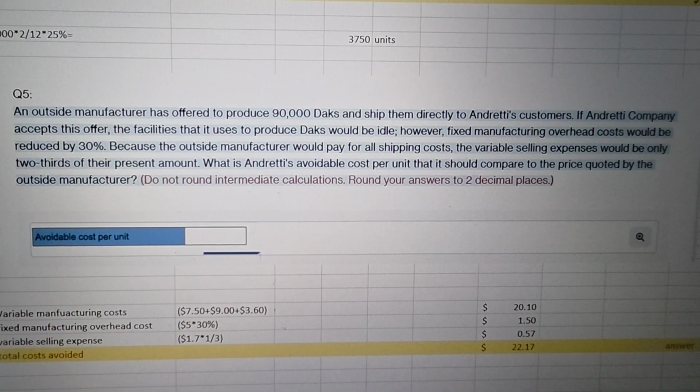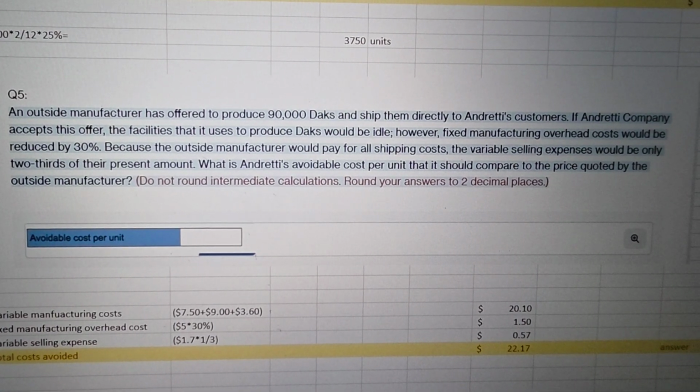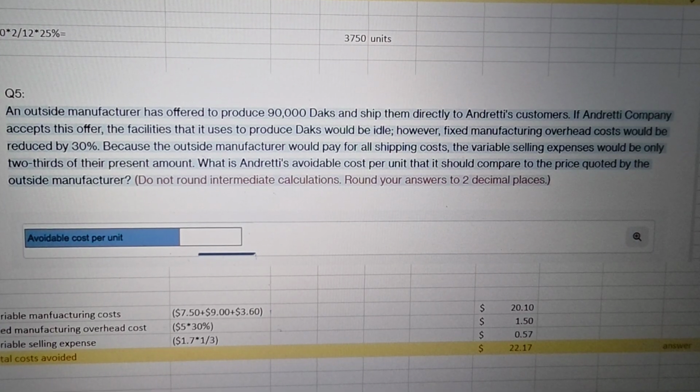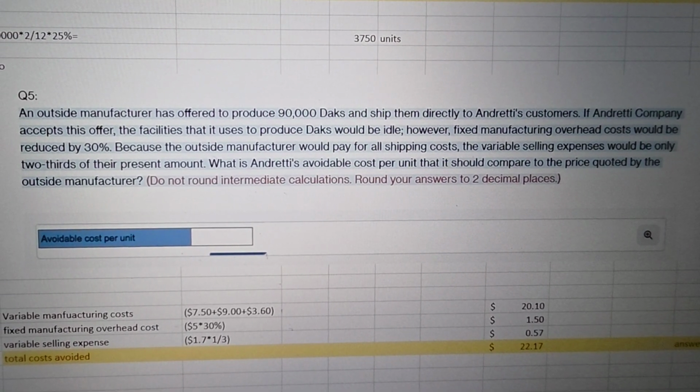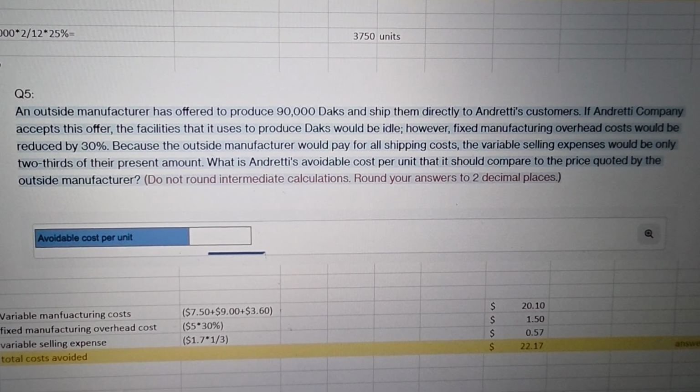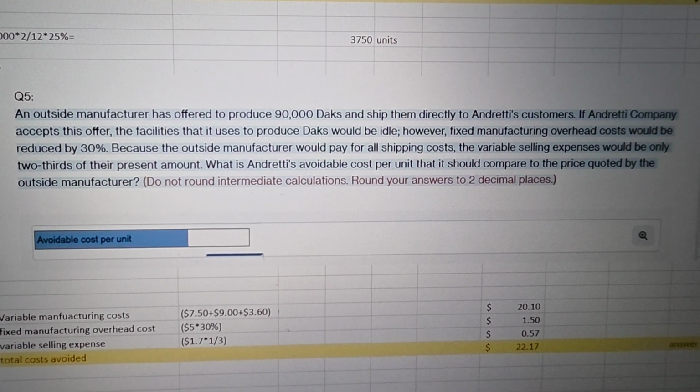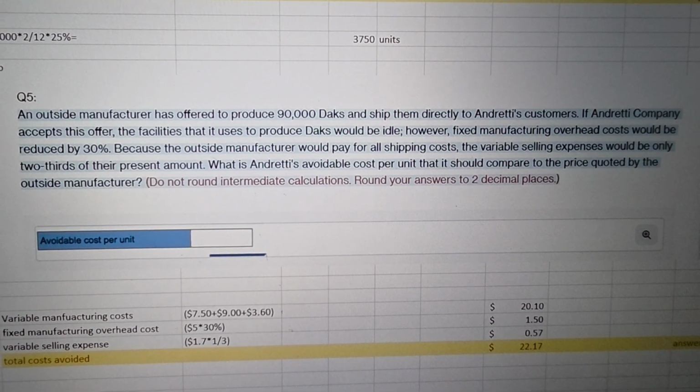So an outside manufacturer offered to produce 90,000 units and ship them directly. If Andretti Company accepts this offer, the facility it uses to produce Dart would be idle. However, fixed manufacturing overhead would be reduced by 30%. And because the outside manufacturer would pay for all shipments, variable shipping expense would be only 2/3 of the present one. What is Andretti's avoidable cost per unit?